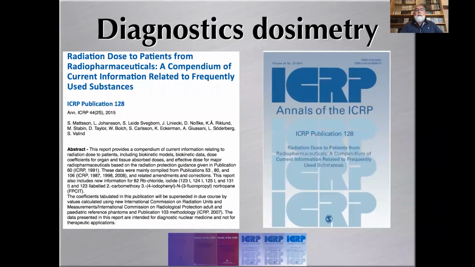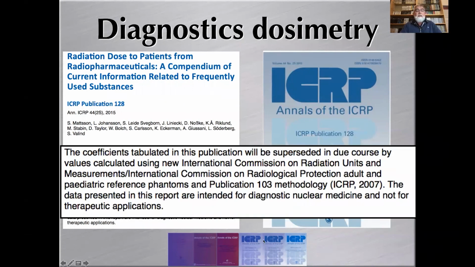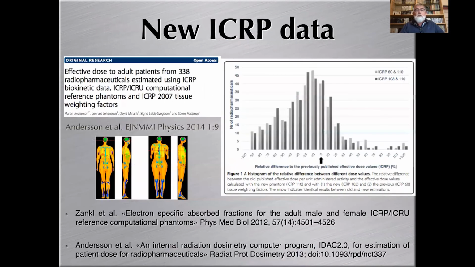And that explains why the ICRP report published as report 128 in 2015 is still, in fact, complying with ICRP 60. And as is stated just here and on the front page, the coefficients tabulated in this publication, ICRP 128, will be superseded in due course by values calculated using the new ICRP recommendations. Okay, so what is published at this moment in ICRP publication 128 is obtained according to ICRP 60 recommendations.